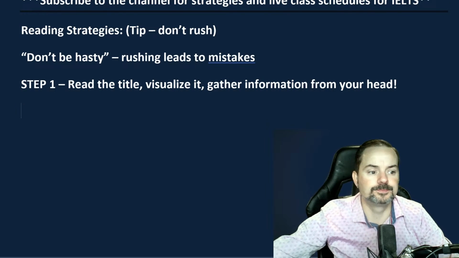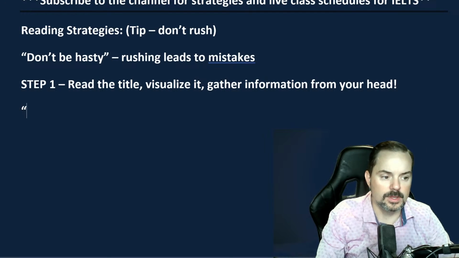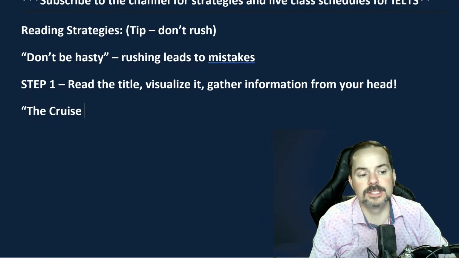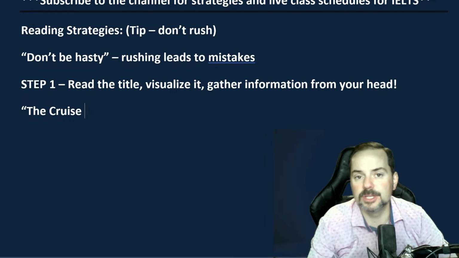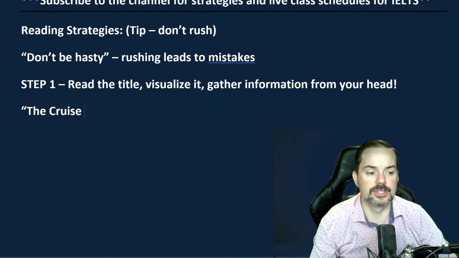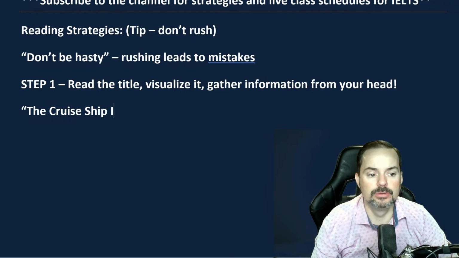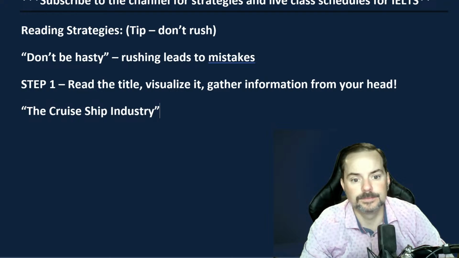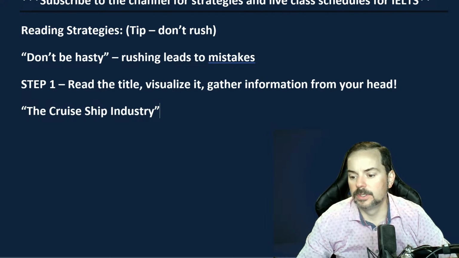Okay, so what do you see? Being able to visualize and see the picture clearly and see the information clearly will really help you when you're reading and answering. The cruise ship industry. Okay. All right. What do you see?